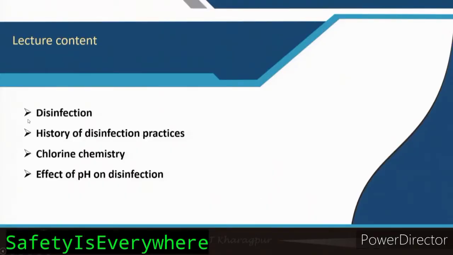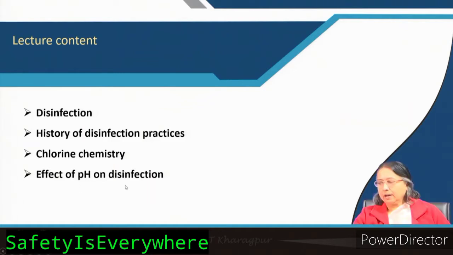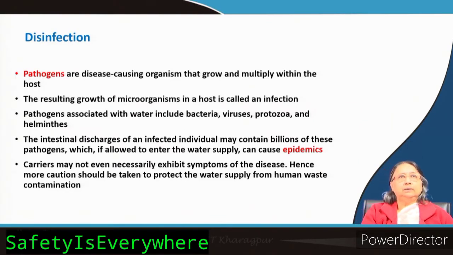Welcome everyone. In this lecture, I will cover disinfection, history of disinfection practices, chlorine chemistry and effect of pH on disinfection. We all know what disinfection is. There is some difference between disinfection and sterilization. By disinfection we kill the pathogenic bacteria, pathogenic microorganisms, and by sterilization we kill all types of microorganisms. Now, what are pathogens?